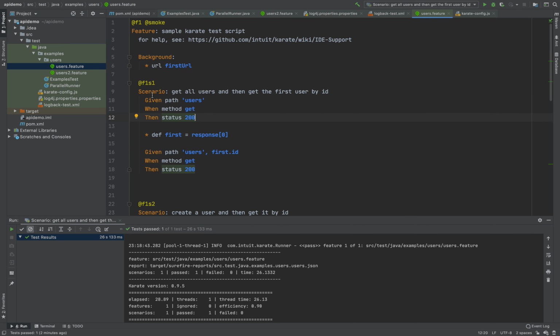When it comes to the scenario, it says get all users and then get the first user by ID. So there are two operations in this scenario.